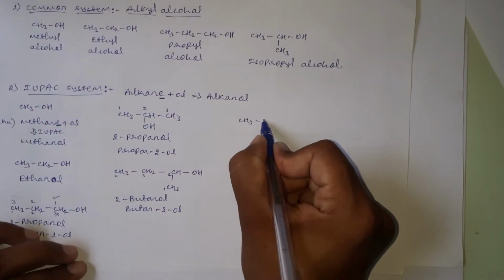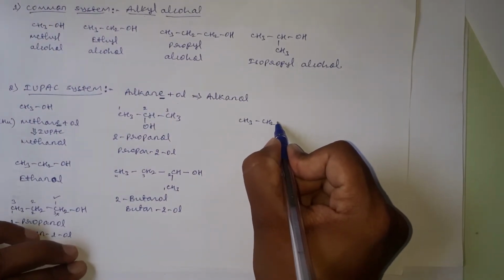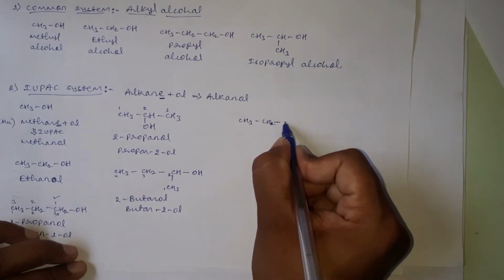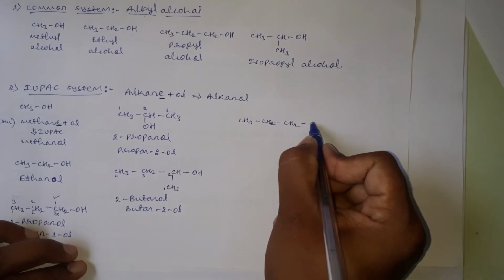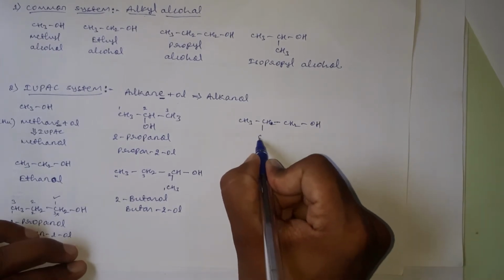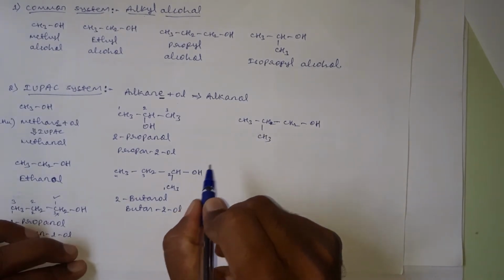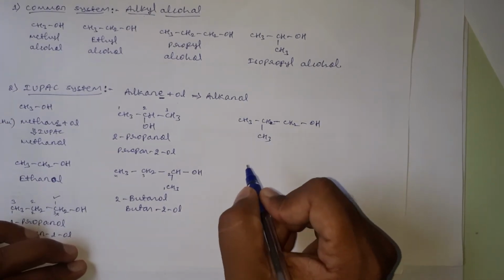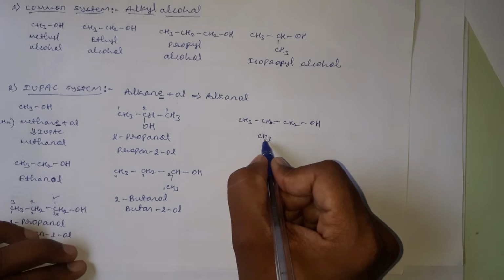Take another example, CH3, CH, CH2OH, CH3, and here this alcohol is a substituted alcohol. On this carbon, one methyl group is present as a substituent.